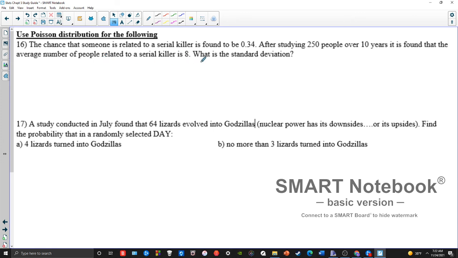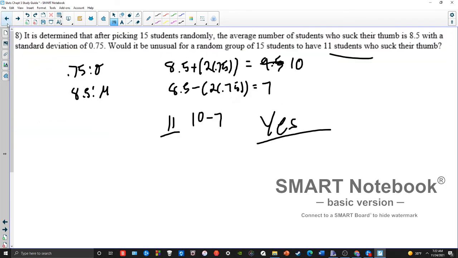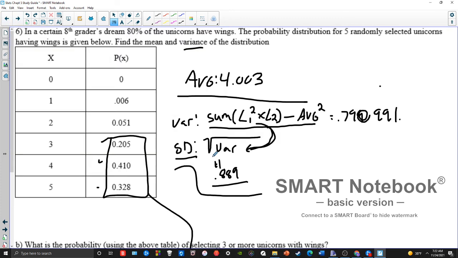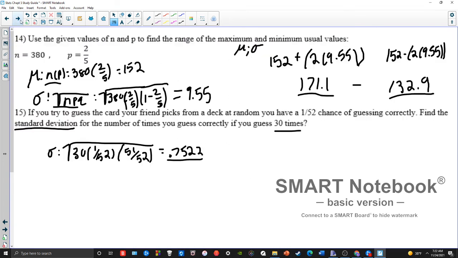What's the standard deviation? Okay, so this one's really easy. If you want the standard deviation for a Poisson, all you do is you square root the average. That's how you get the standard deviation for a Poisson distribution. Because remember, if it's not a binomial distribution, we have to do this long thing here. We square root the variance, which we get by doing this big thing. If it's a binomial distribution, we sidestep that by just doing root npq.